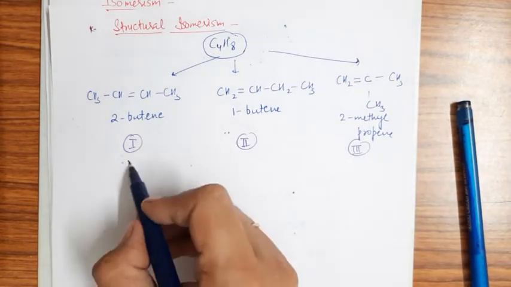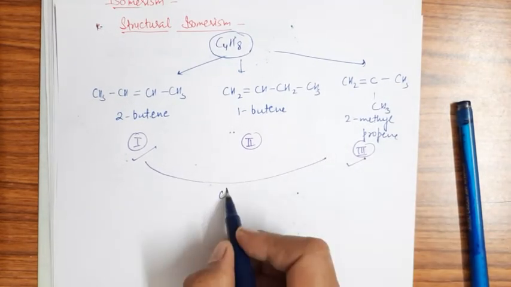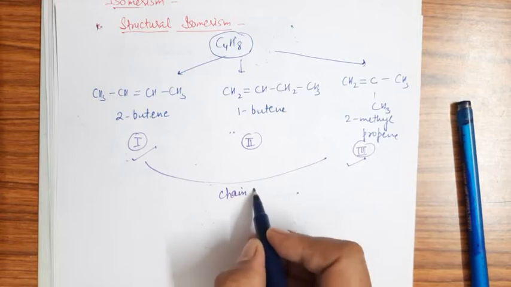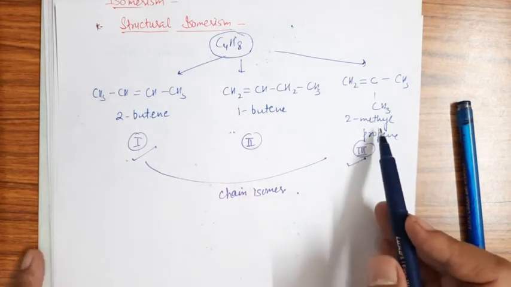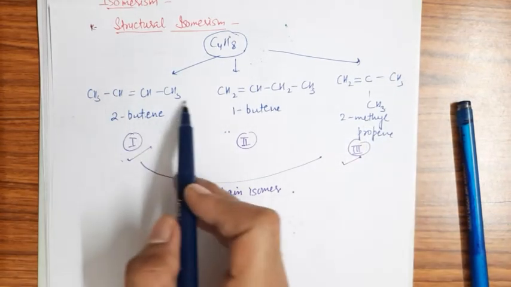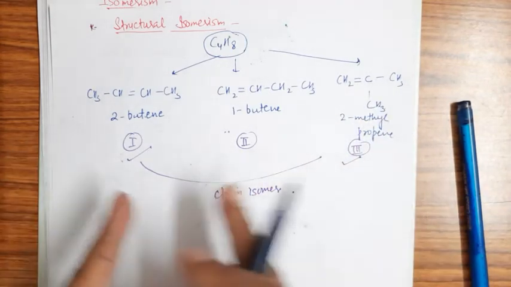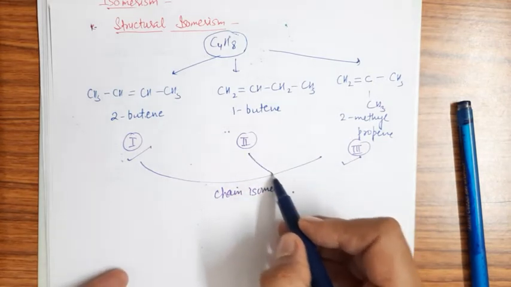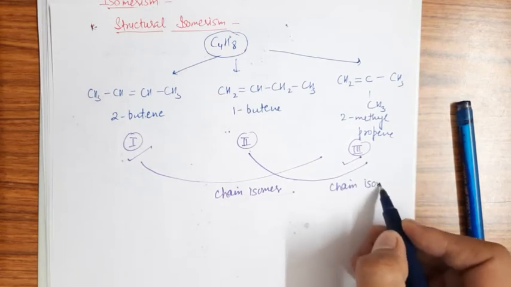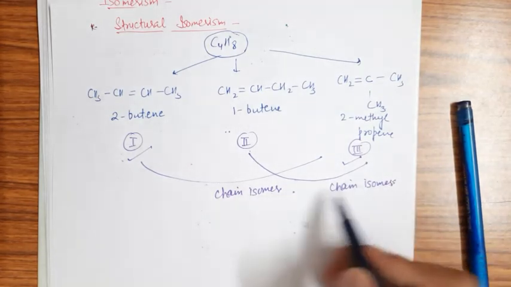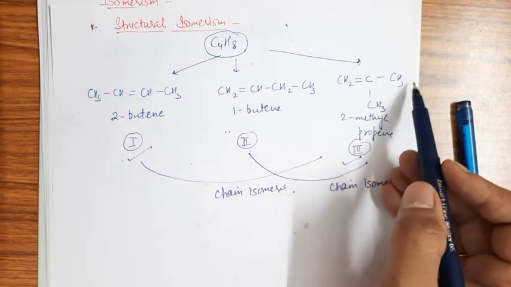The 1 and 3, this one and this one, are chain isomers. Why are these chain isomers? Because one consists of a straight chain while the other consists of a branched chain, right? It is a straight chain compound and it is a branched chain compound. So these are considered chain isomers of each other. In a similar way, second and third are also chain isomers, again for the same reason: one is in straight chain form and the other is in branched chain form.